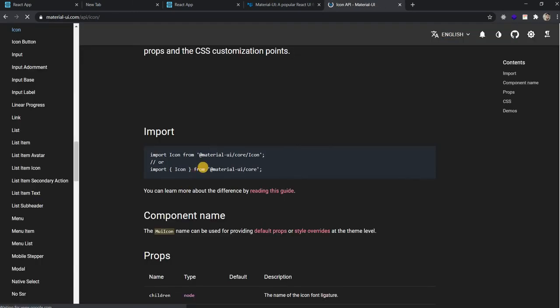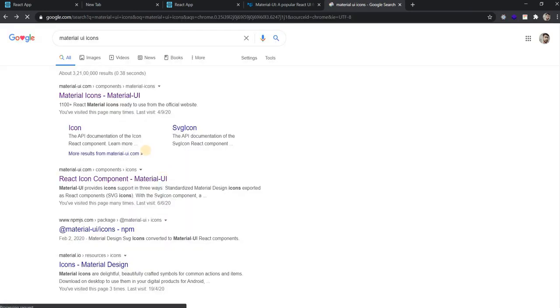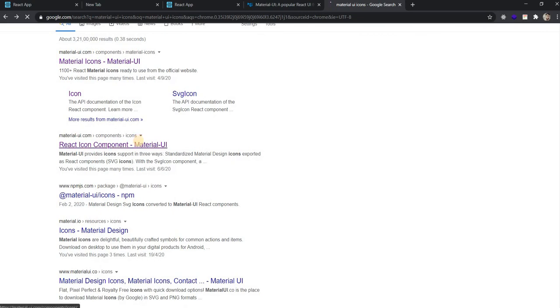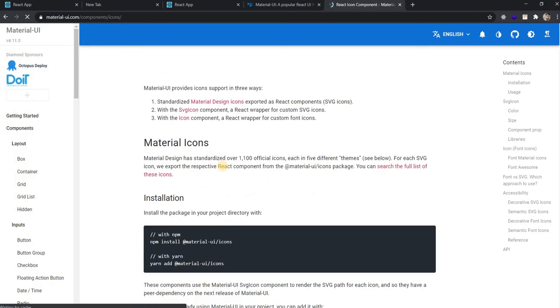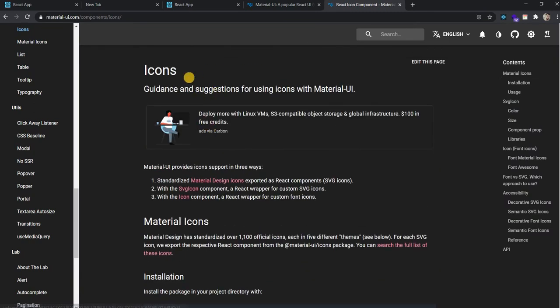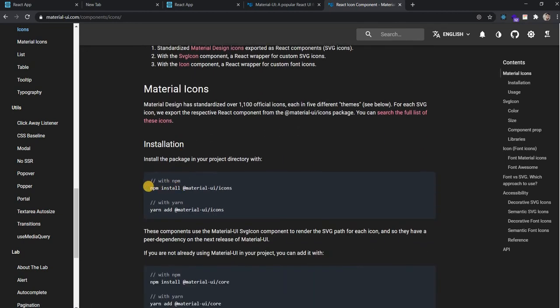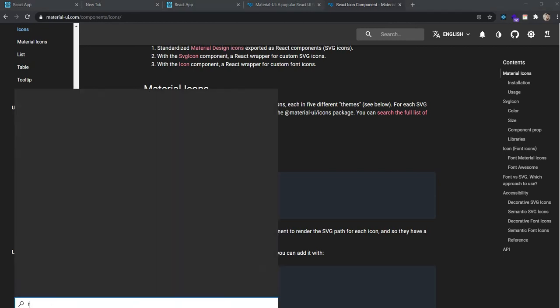It is telling me that if you want to use icons from Material UI components, you have to install something like this. So I'll say, okay, fine, let's just do this.